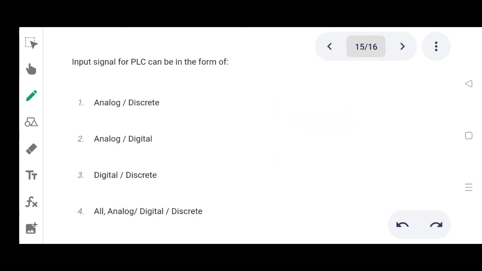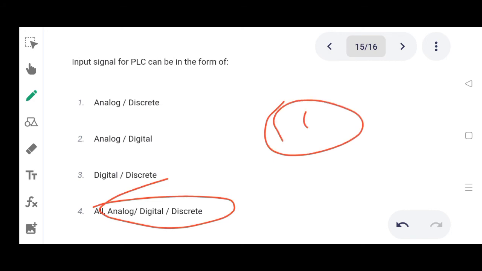Next one. Input signal for PLC can be in the form of option 1, analog, discrete, 2, analog, digital, 3, digital, discrete, 4, all: analog, digital and discrete. Correct answer is all, option 4.